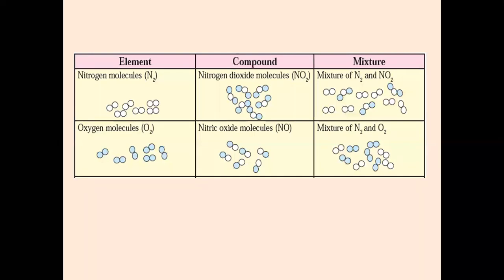Similarly, one more example is associated with oxygen, where in the first column, element will be only oxygen. Compound will be two elements combined together, that is nitrogen and oxygen. And then in the end, it is going to be N2 and O2.